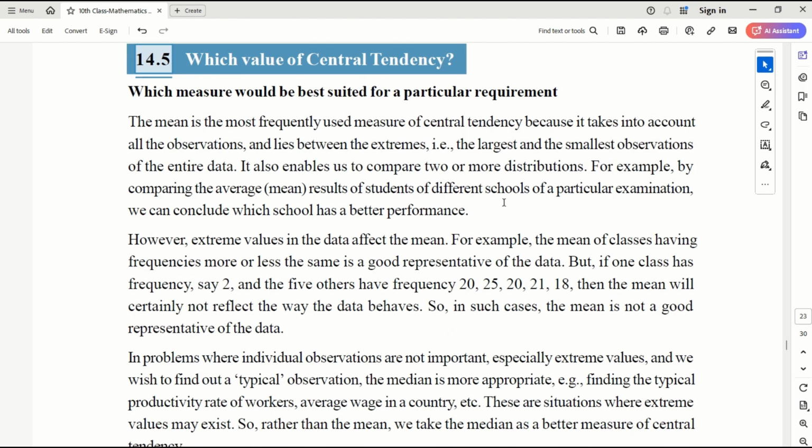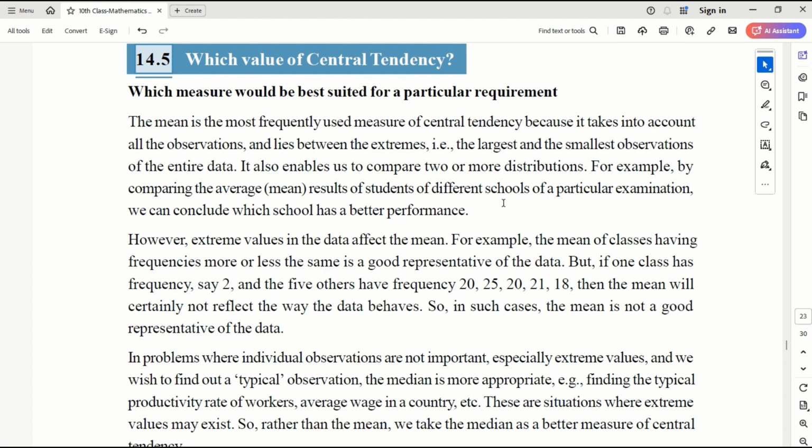A slightly twisted question, that's all. Now read this one. Which measure would be best suited for a particular requirement? Can we say one is better than the other? Definitely, we cannot.